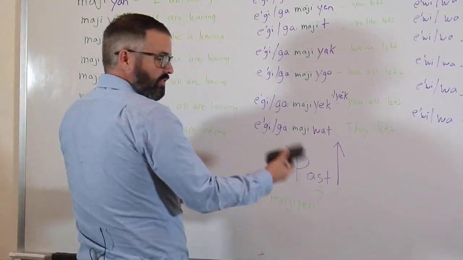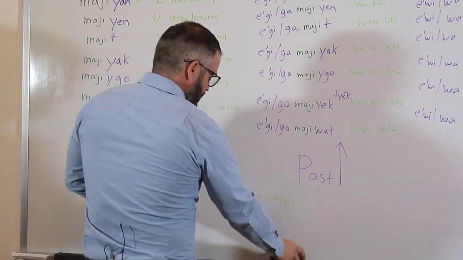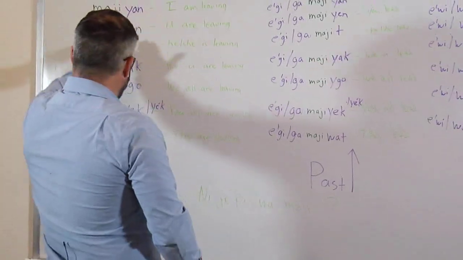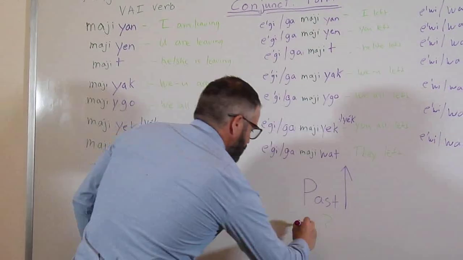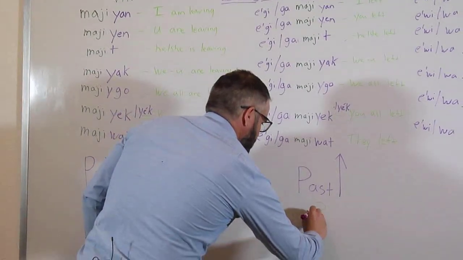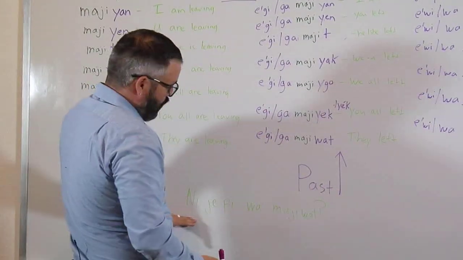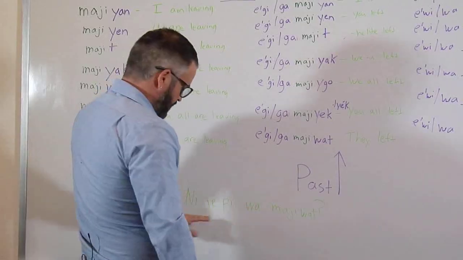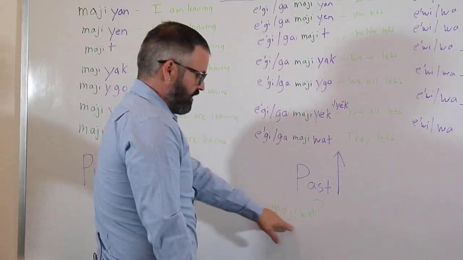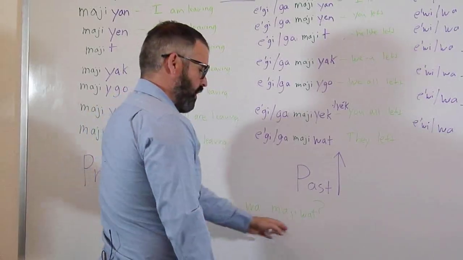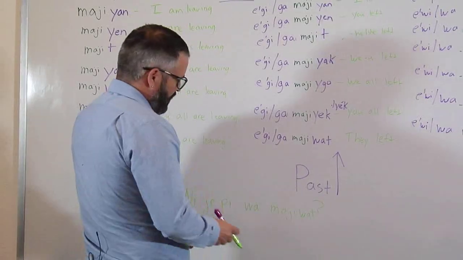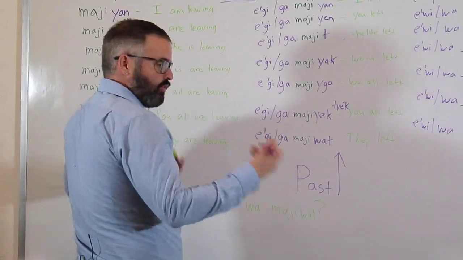If you want to ask, when are they going to leave, you just take your yin off. And we go over here and we're like, well, what was the they? That's the what. We stick the what on here. And now we've got when are they going to leave? Nijapi wa majiwat.